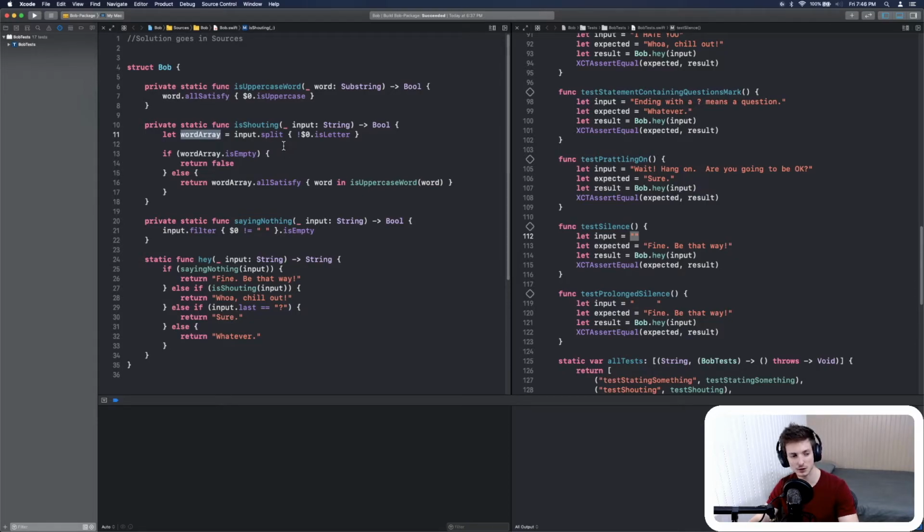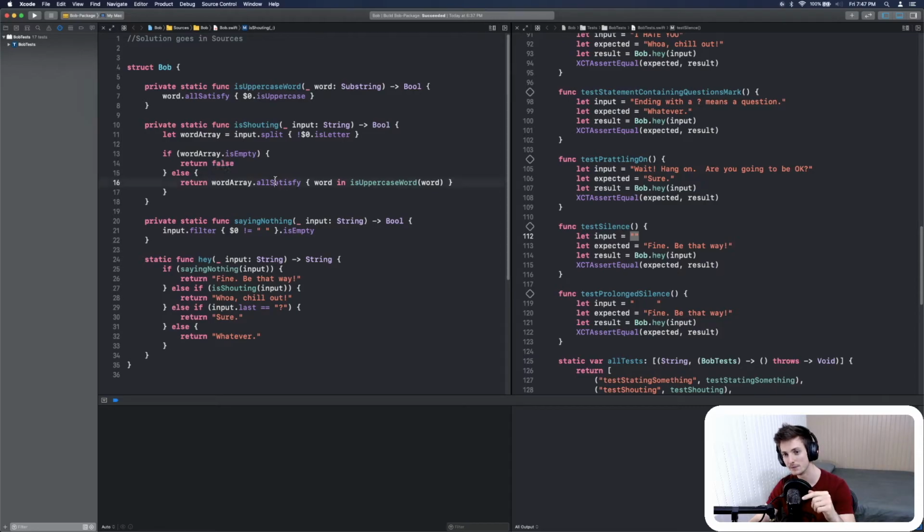This is where I stumbled upon a question I asked myself: split returns an array of words because it doesn't take things that are not letters. As soon as we encounter a space, it splits but doesn't put the space into the array, which left us with only an array of words. If the array of words was empty, there weren't any words in the input, which means the person talking to Bob is not shouting, of course.